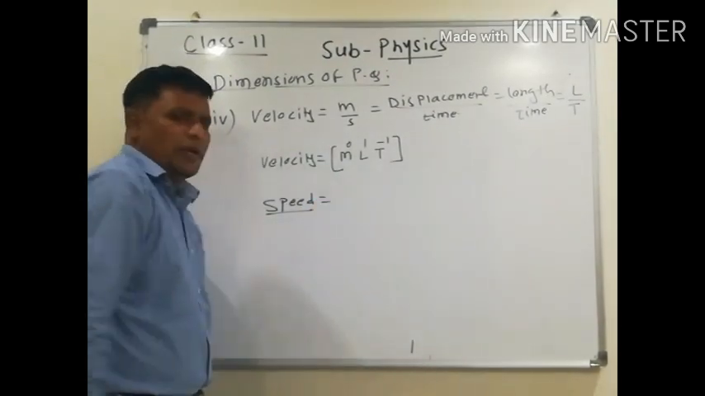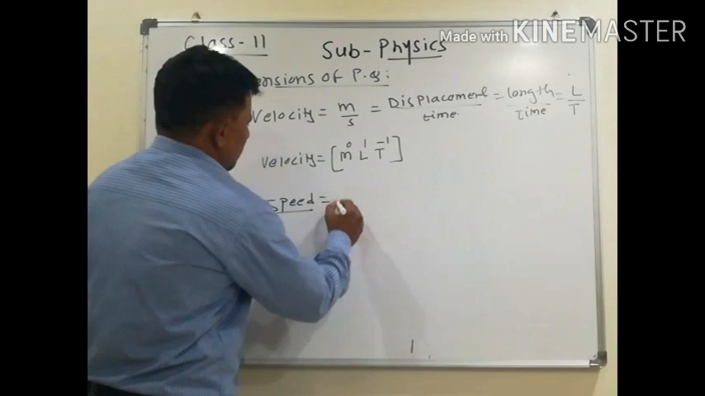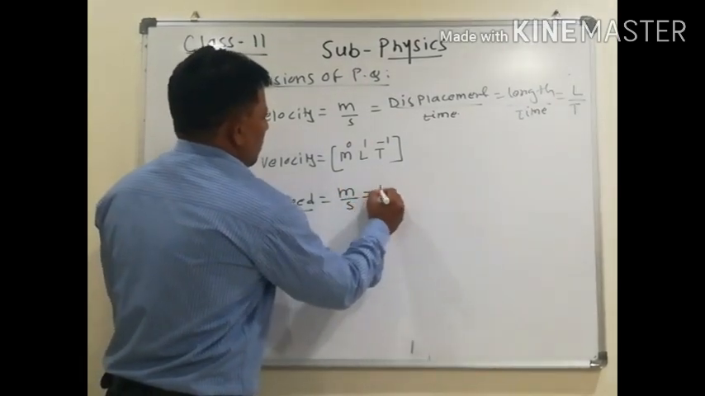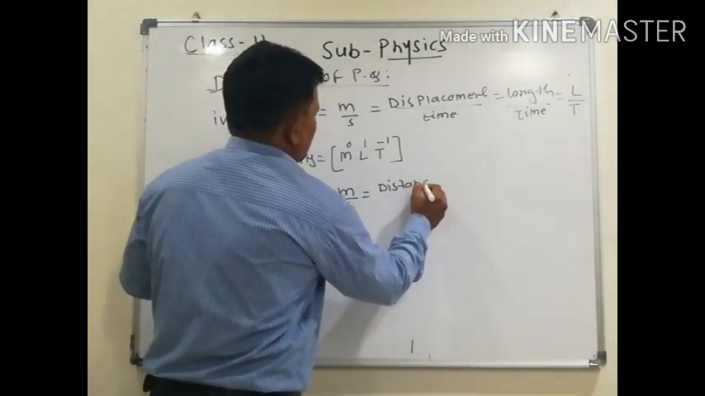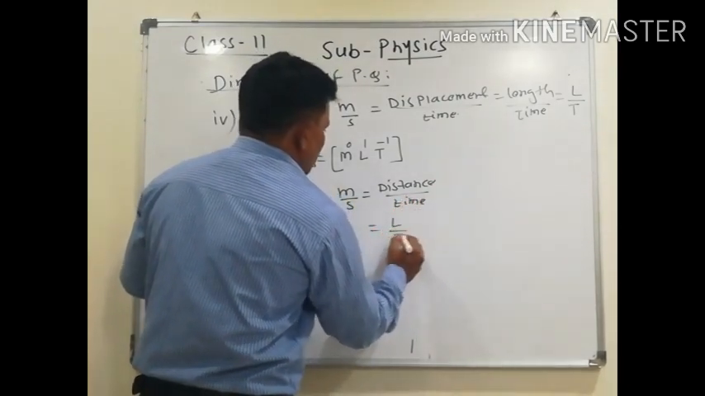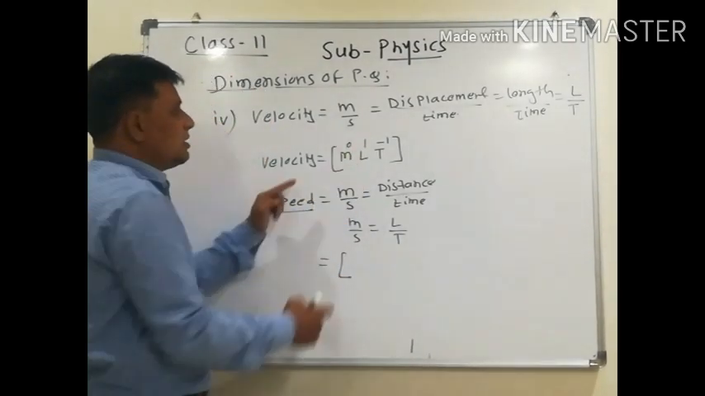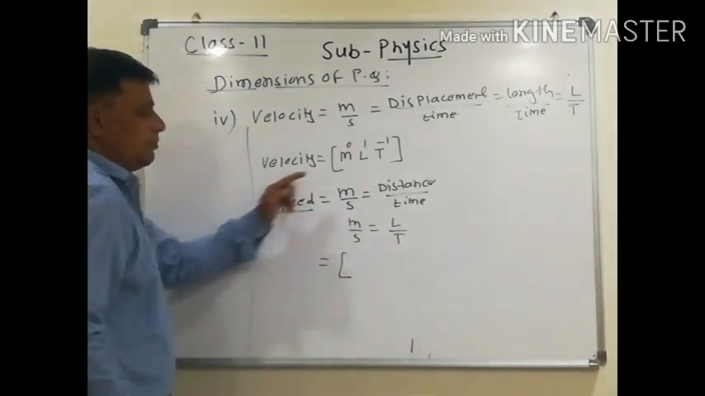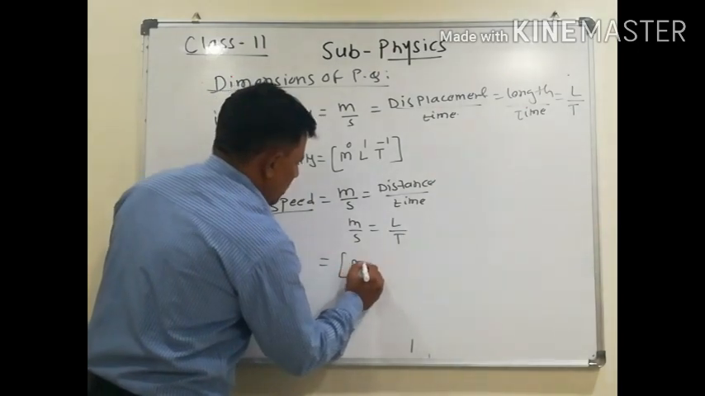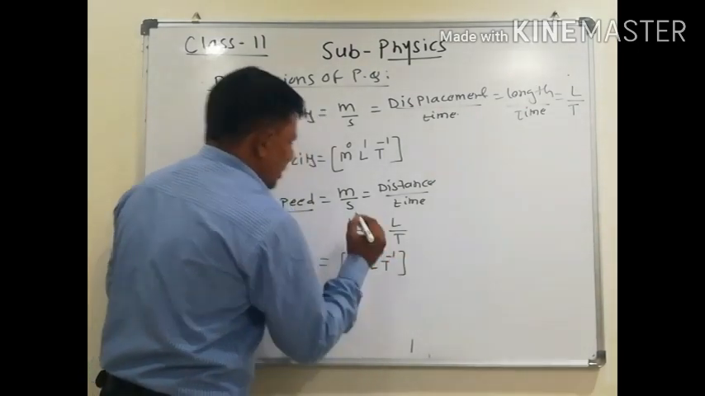What is the unit of speed? Meter per second. Distance upon time, then again L upon T, meter per second. So what is the dimension of speed? Same as the dimensions of velocity. That is 0 in mass, 1 in length, minus 1 in time.